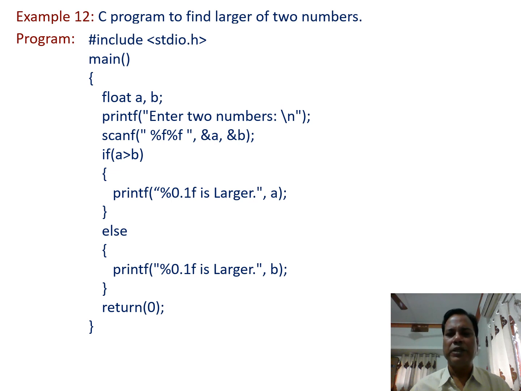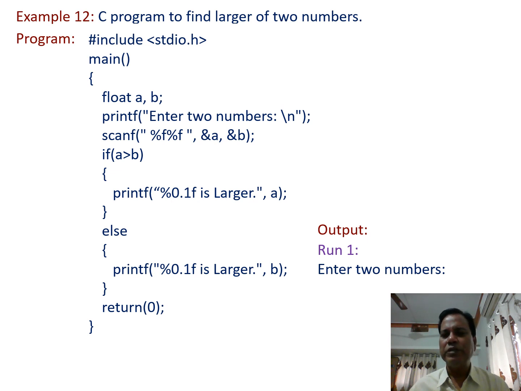So when we run this program, we get the output like this one. First, "enter two numbers". Here this message is displayed on the output screen, and unless and until we enter the two numbers, the cursor goes on blinking after the colon mark. When we enter the two numbers and press the enter key, we get the output like this one: 34.5 is larger.